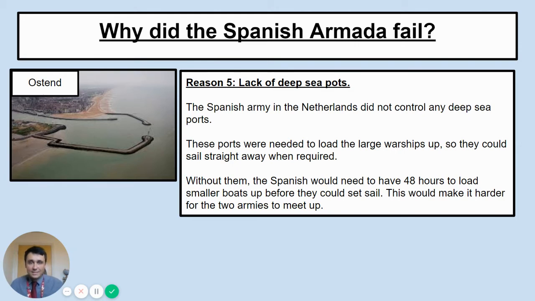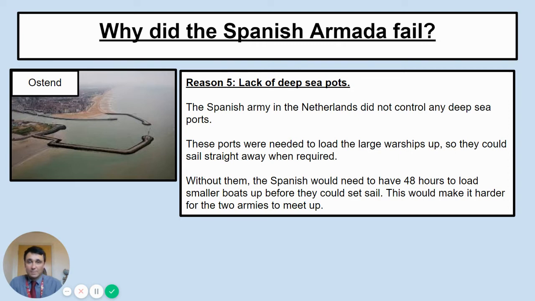What you need to do is you need to have that boat on a deep sea port. It needs to be already out to sea 20 meters. You load the boat up, as we can see in the picture, using that port. And then all you need to do is lift the anchor up, turn the sails, and when the wind's right, that boat will just sail away. That won't happen if you don't have deep sea ports. You cannot use large ships as a result.